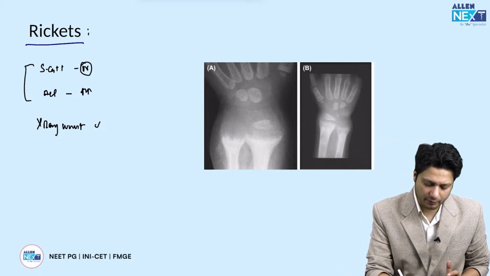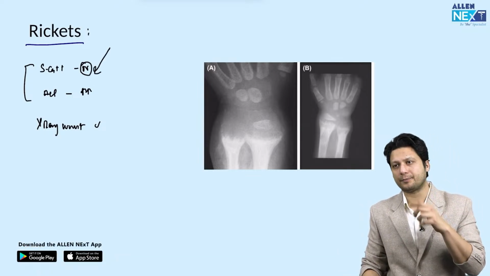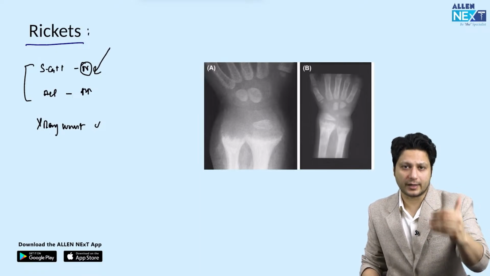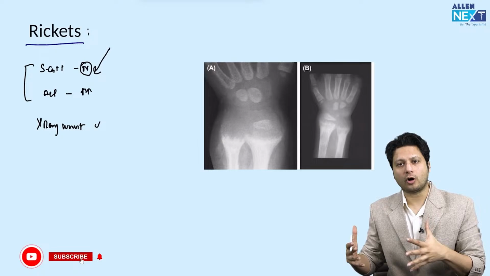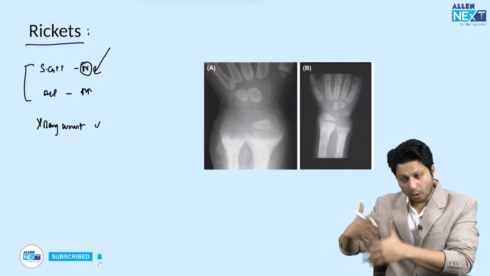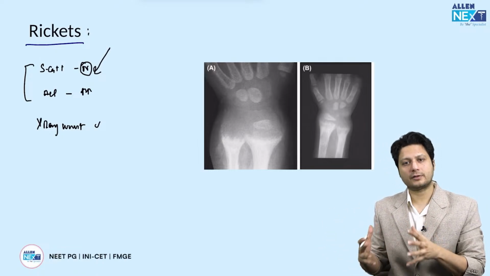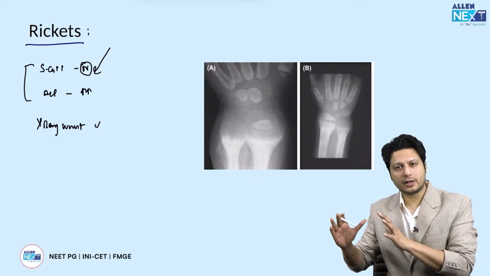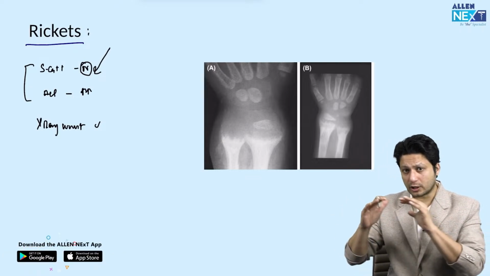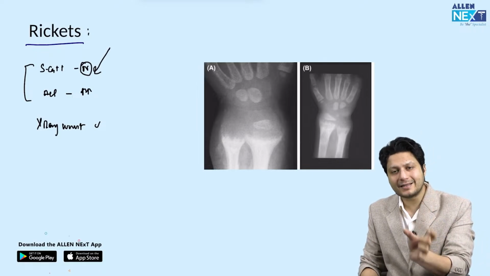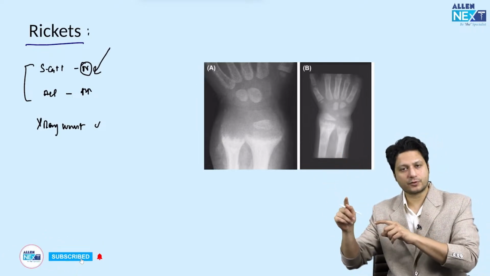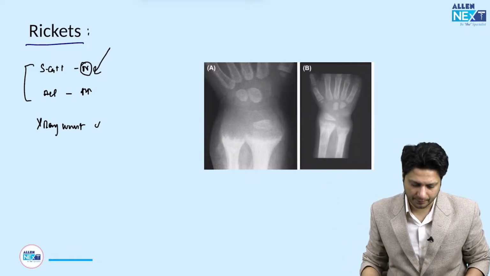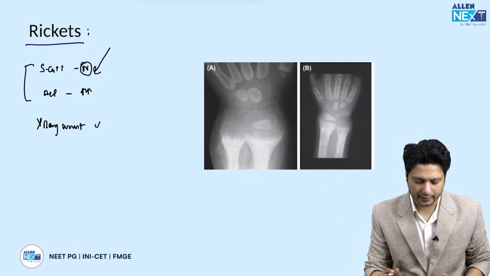अब सीरम कैल्शियम की वैल्यू नॉर्मल क्यों दी जाती है? क्योंकि जो न्यूट्रिशनल डेफिशिएंसी रिकेट होता है, दैट इज विटामिन डी डेफिशिएंसी रिकेट्स, is responsible for decreasing the calcium metabolism in the human body, as a result of which the calcium in the blood is also depleted and that is compensated by parathormone. तो parathormone क्या करता है कि all the calcium would be mobilized from its reservoirs into the circulation. So that is the key point related to rickets.